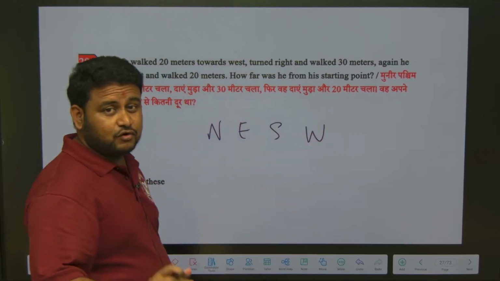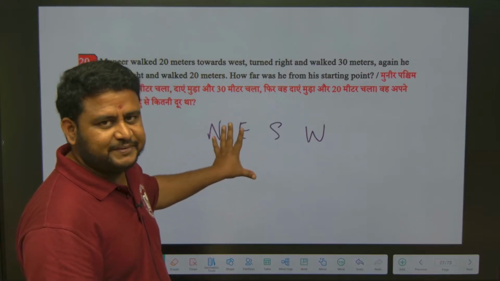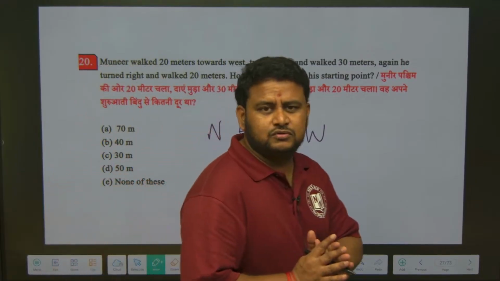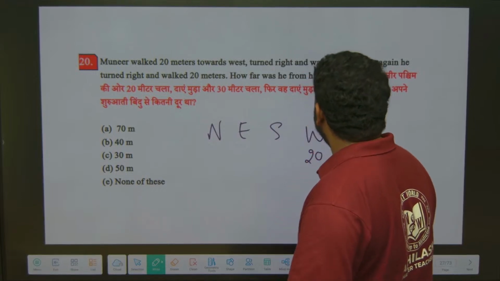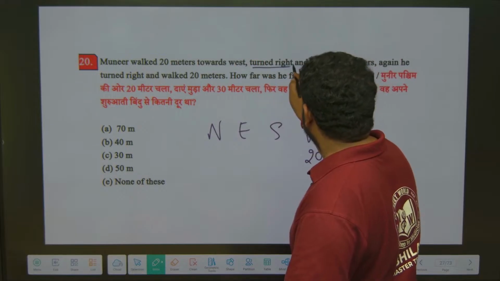There are possibilities of going wrong if you use the diagram or figure, but here definitely you can't go wrong if you know the basics. So they are telling Munir walked 20 meters towards west. So what should I do? First thing, under west I should write 20 meters, and walk 30 meters again. Okay. Turn right and walk 30 meters.